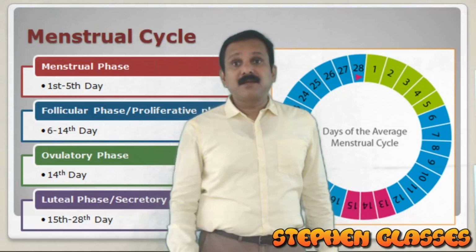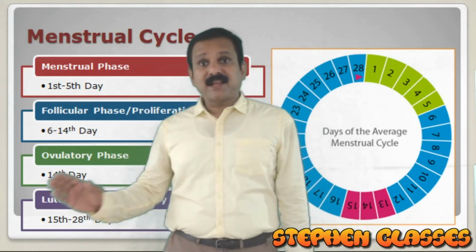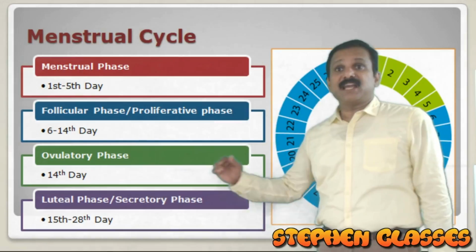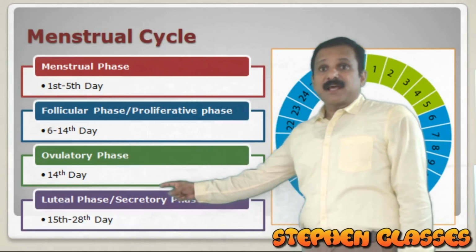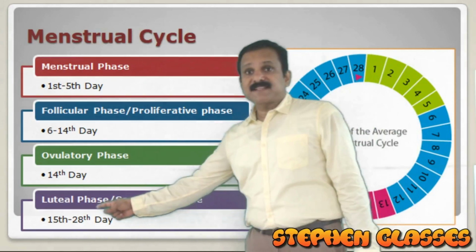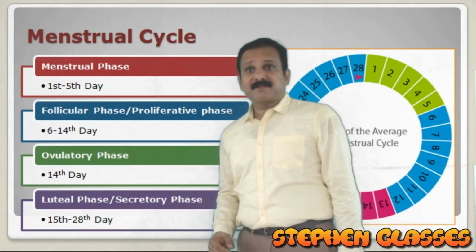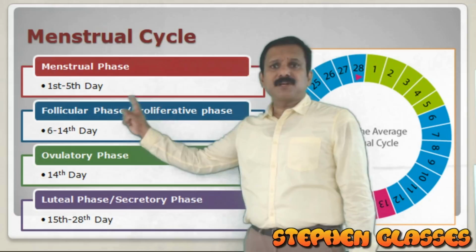After that, you can consider a secretory phase, or luteal phase. There are two terms, luteal phase and secretory phase, from the 15th to the 28th day. So why are we giving two terms here?